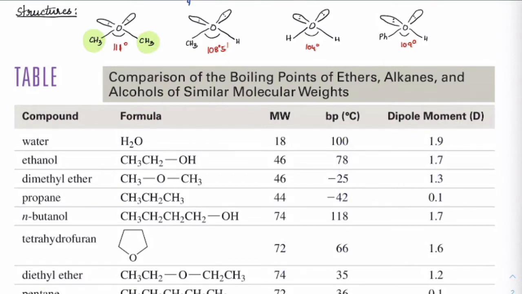Just analyze one thing: you can see water has a very high dipole moment, then it is the alcohols, then it comes to ethers, and finally we will have alkanes. Got it? So generally, whenever you are comparing similar or nearby molar masses, the order is always water, then ethanol, then alcohols, then ethers, then the respective alkanes.